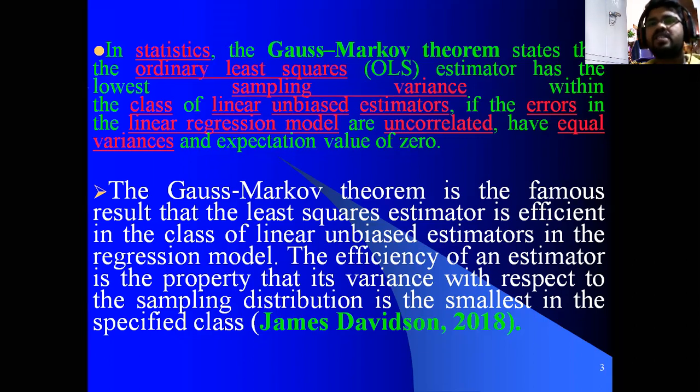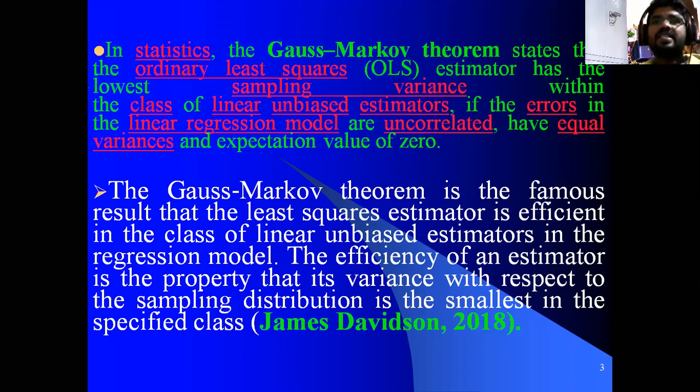When the estimator has a lower or minimum variance, along with that it should be a linear unbiased estimator. Not only should it have the minimum variance, it should also maintain linearity in the parameters, and it should be unbiased. So we can come to know what is linear and what is unbiased.